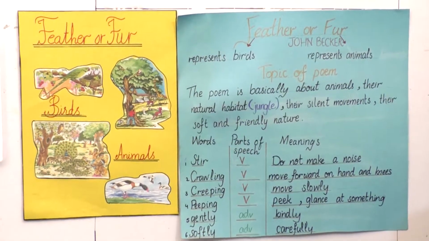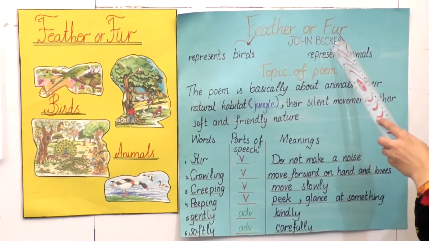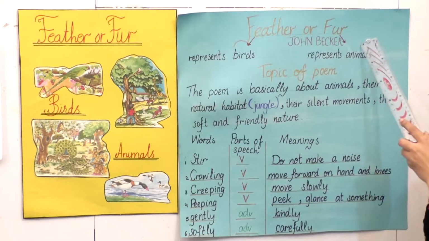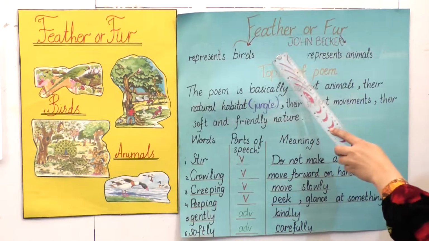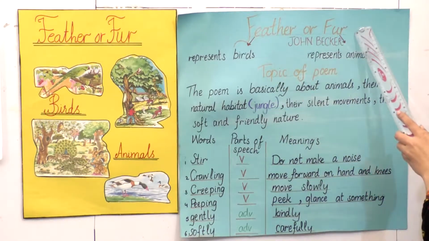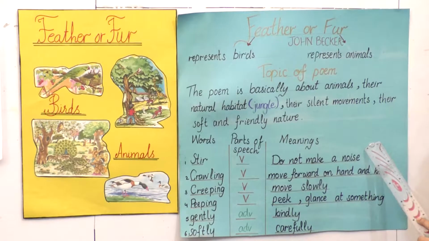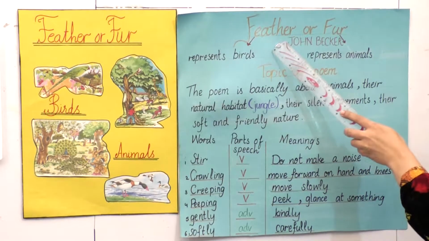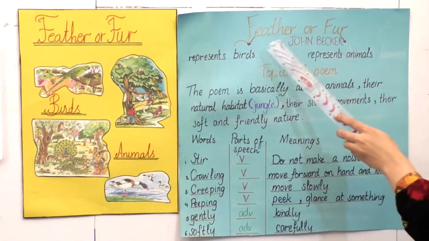Starting with the reading of Feather or Fur. This is the poem written by John Becker, and we are going to read the detail about the poem first before starting the reading. Now the name of the poem is Feather or Fur.